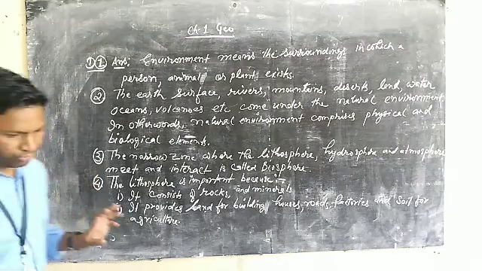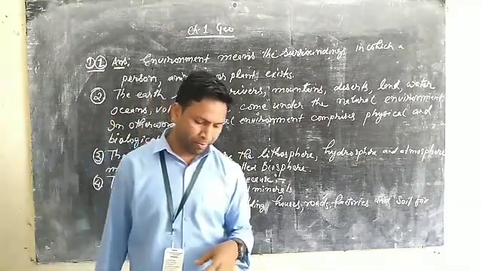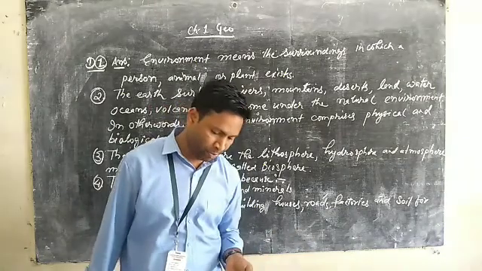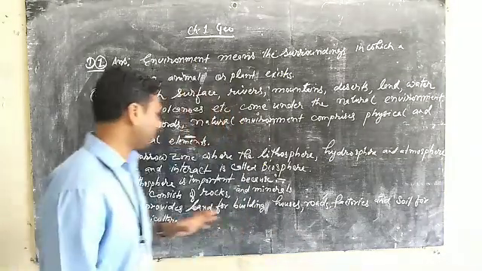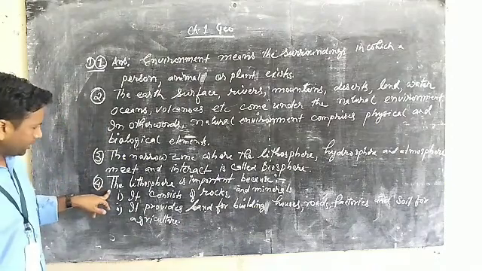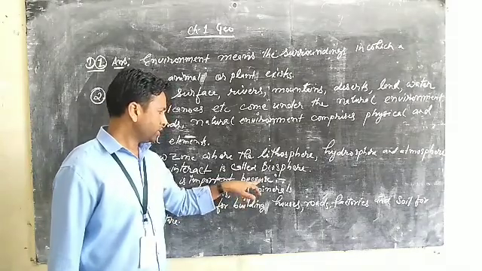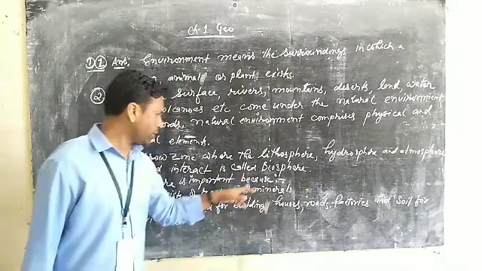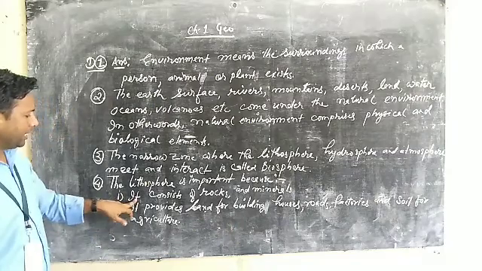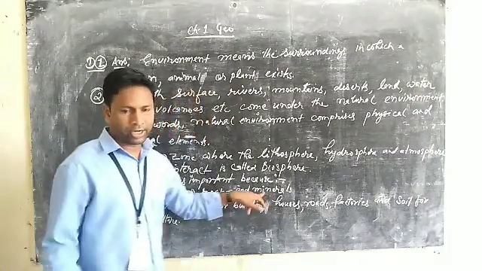Okay. Then again, question number 4. What am I actually asking here? Why is the lithosphere important? Now we have got the answer over here. So look on the board and see. The lithosphere is important to us because, number one point, it consists of rocks and minerals for us to use.